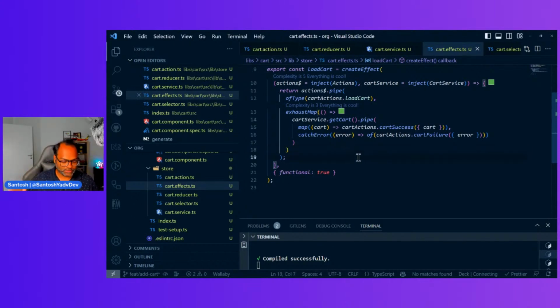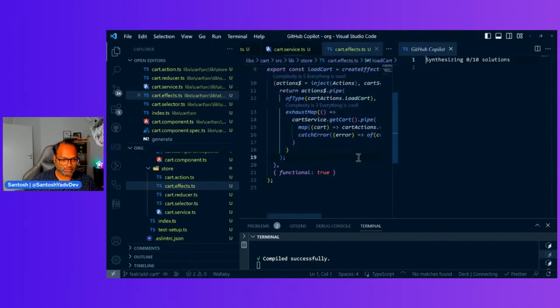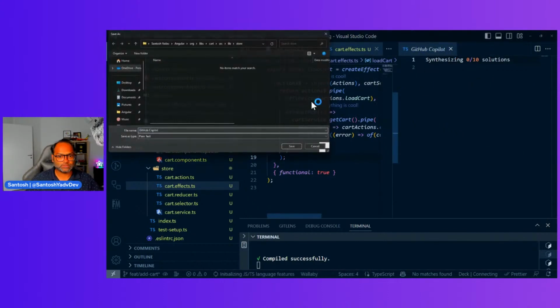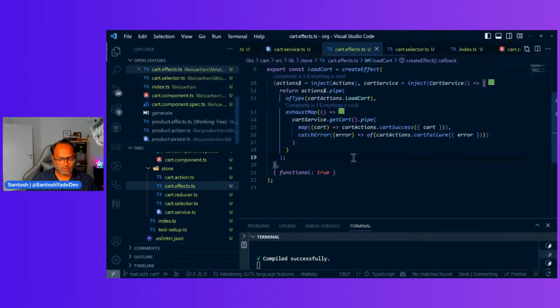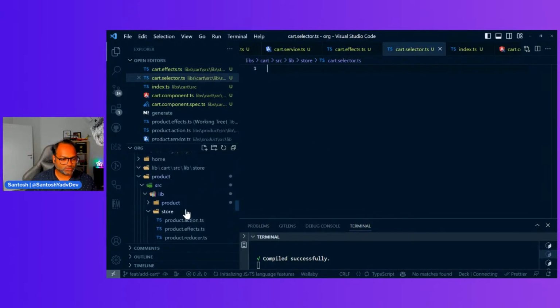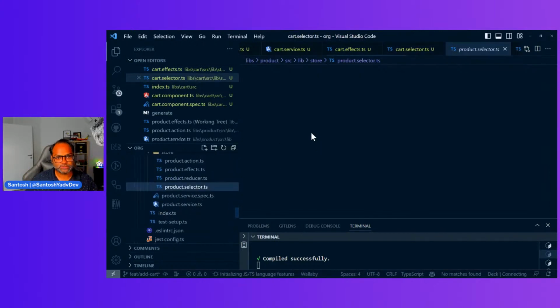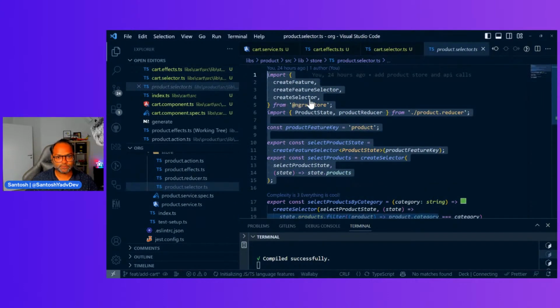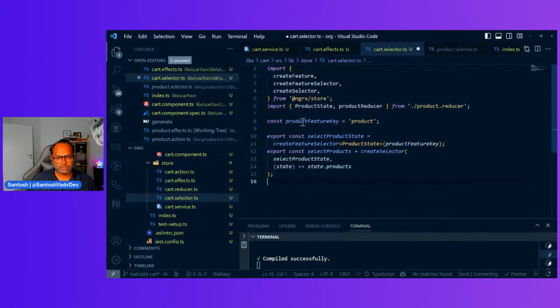So we created our action, we created our reducer, we created our effect. And I don't want to use Copilot right now. Anyways, it's helping us enough. So now we need selector. So let's go back again to our product selector and we'll borrow some things from here. Change this to cart feature key, named as cart.